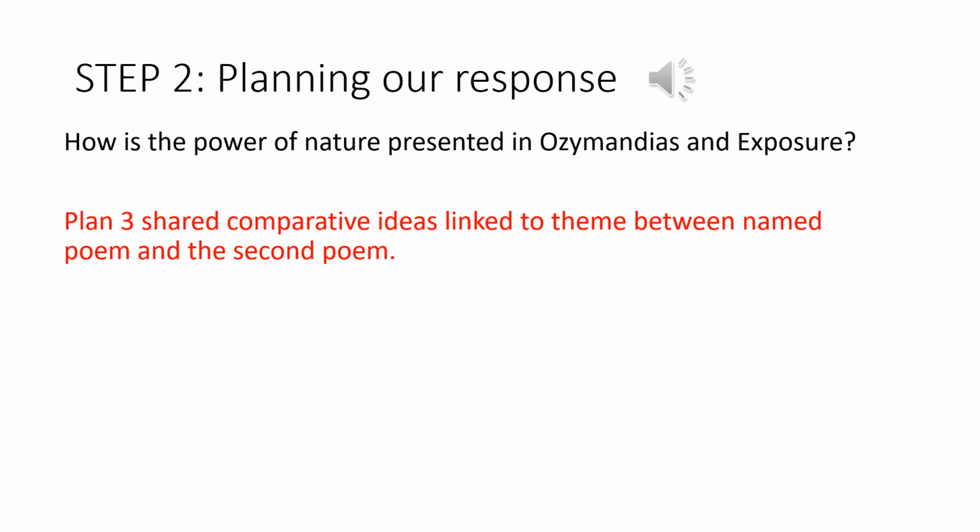Okay, so similarly to the other videos, we're now going to plan our thesis statement. The difference with this, however, is that we need to remember it's a comparison question. So firstly, we've chosen the poem that you're going to compare. We've gone for Ozymandias and Exposure. What we first need to do is think about the shared ideas in both poems that link to that theme of the power of nature. So underneath, plan out or write out 3 shared comparative ideas that link both of these poems.